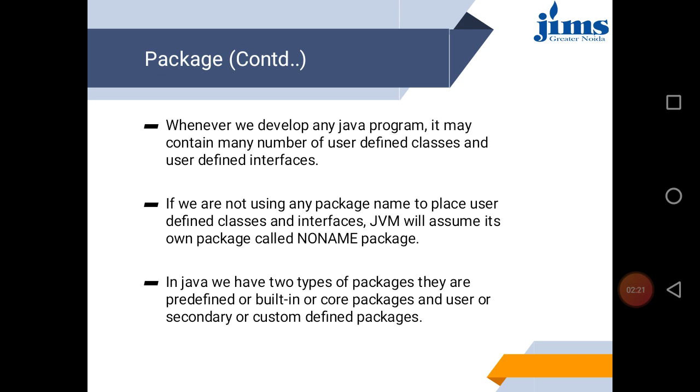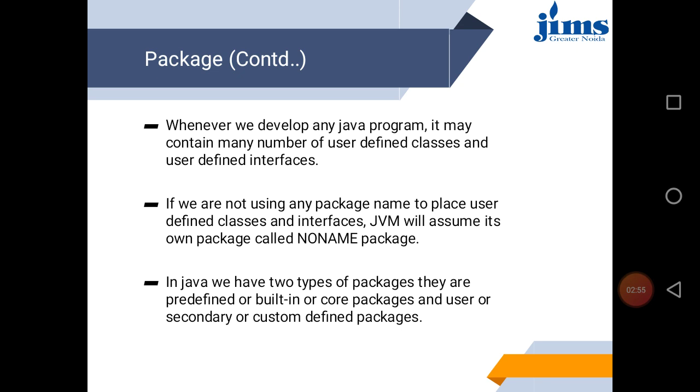So whenever we develop any Java program, it may contain many user-defined classes and user-defined interfaces. Classes and interfaces we will discuss in some other topic. Classes means in any application you try to create many classes and many interfaces, and those related classes and interfaces you want to keep in one place by giving a specific package name.